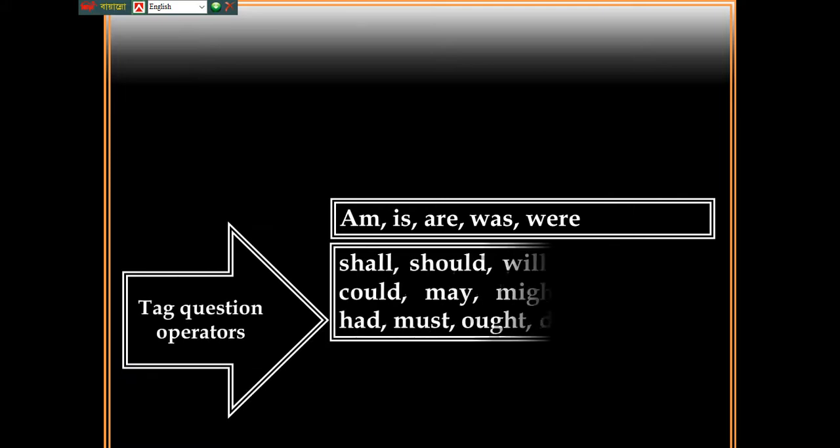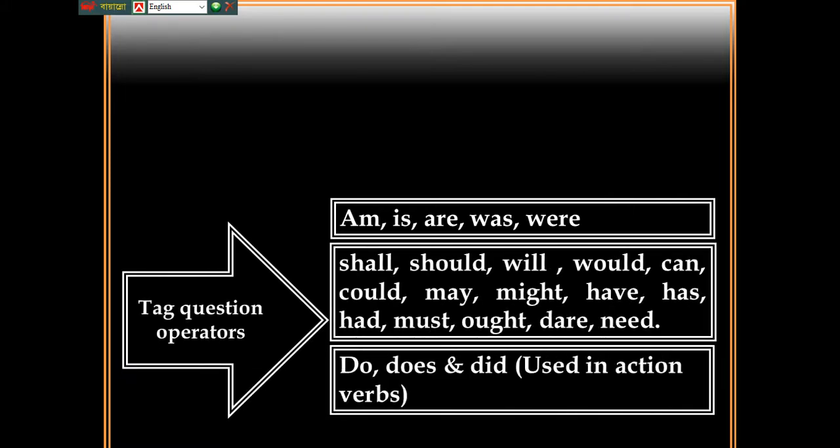So dear learners, pause this video and write down these operators. Here are some verbs. These are called the operators of tag questions. Write these operators.